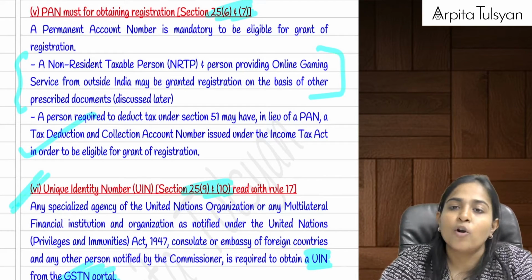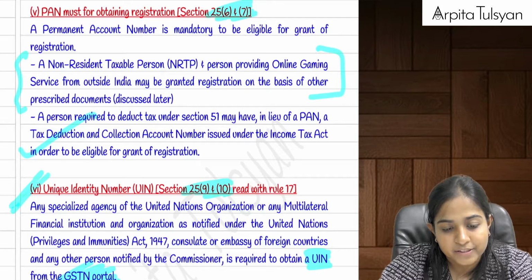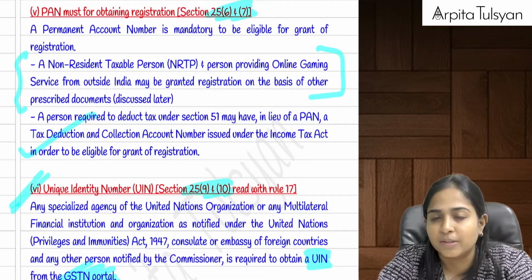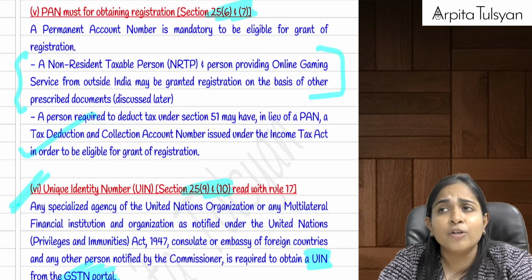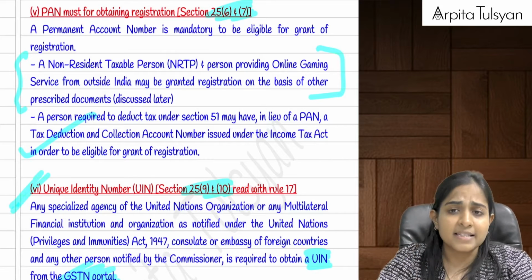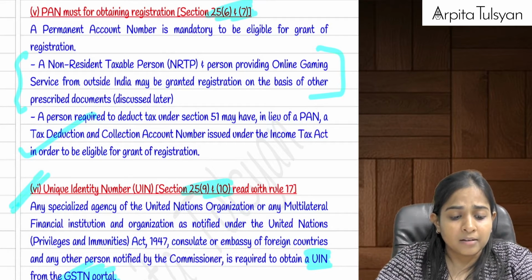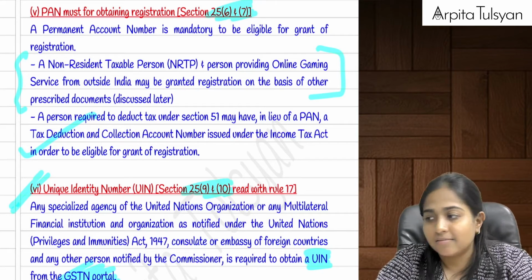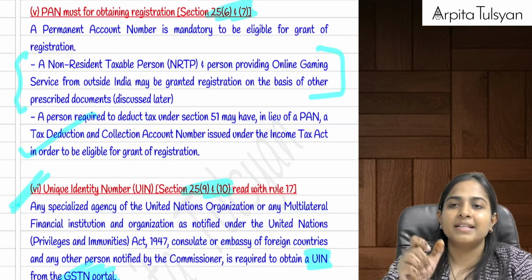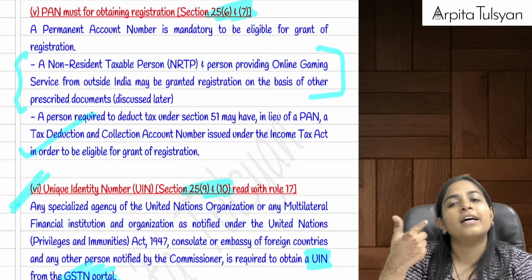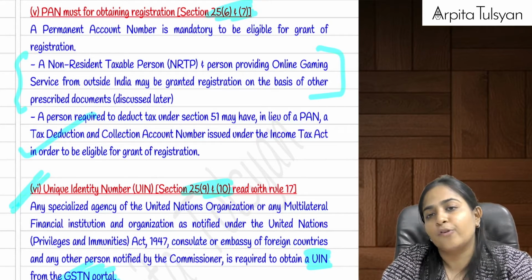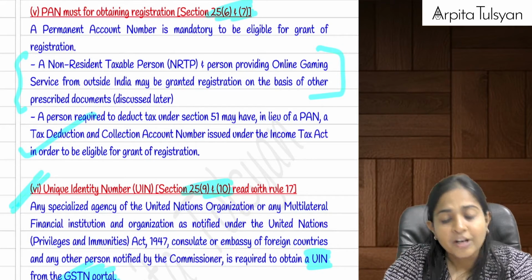If they want a refund of some notified supplies of goods or services, then first they will have to go and apply for UIN, unique identity number, from the GST portal. You cannot call those persons a registered person; it is not considered as a registered person, and therefore such persons will also not be considered a taxable person. This number just makes them eligible to apply for refunds. That's it. And whenever they make an application for this UIN, we will provide it within a time period of 3 working days.